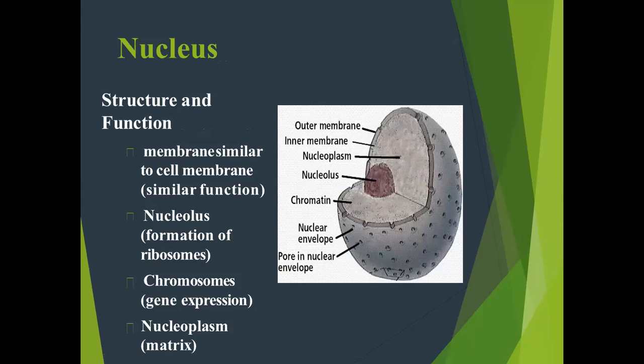Now the structure of the nucleus. In this nucleus the genetic material, that is chromosomes, is present. The nuclear membrane's composition is similar to the plasma membrane, and it is where the chromosomes are stored. The nucleus is present at the center of the cell.